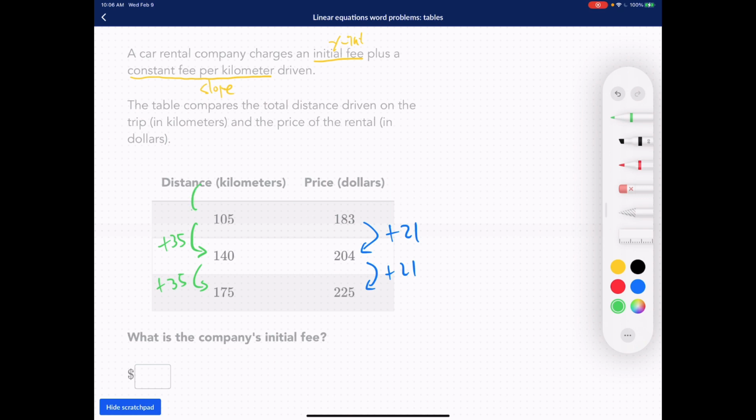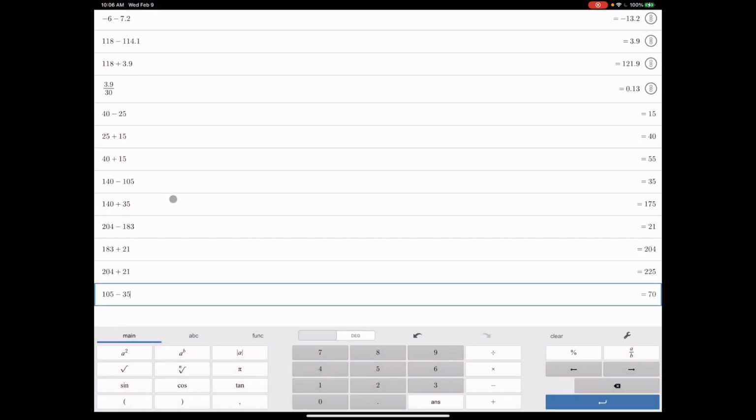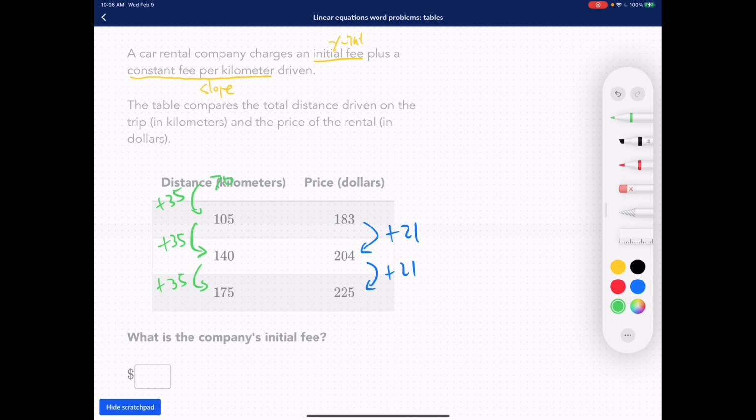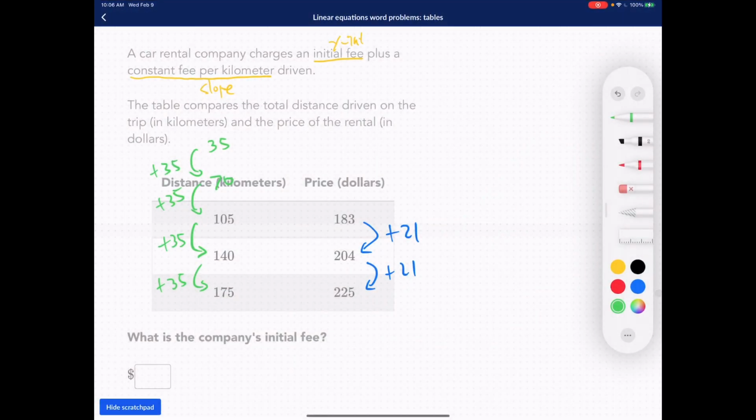We have to go 35 backwards. 105 minus 35 is 70. Then another 35 backwards: 70 minus 35 is 35. And then another 35 gets us to 0. So 0 plus 35 is 35 kilometers, 35 plus 35 is 70, 70 plus 35, and so on.